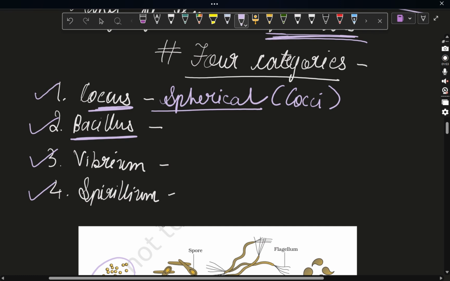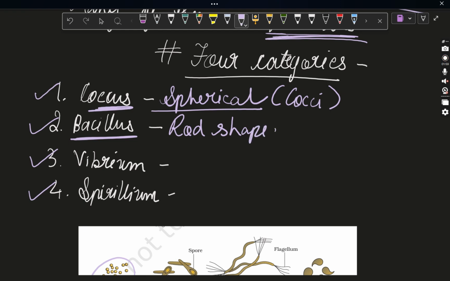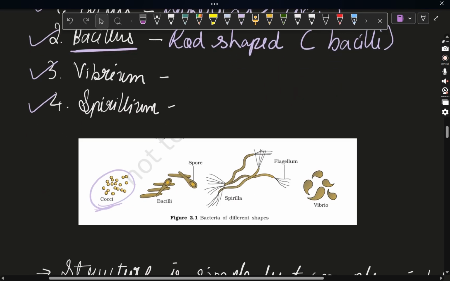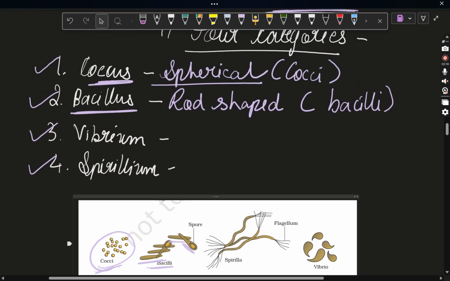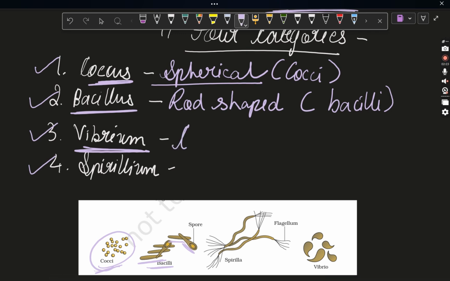Next is bacillus. What does the word bacillus mean? It means rod shape. The plural form of bacillus is bacilli. Here you can see these are rod structures. So this is bacilli, the second group of the kingdom Monera bacterial classification. Next is Vibrio. Vibrio is comma shaped.